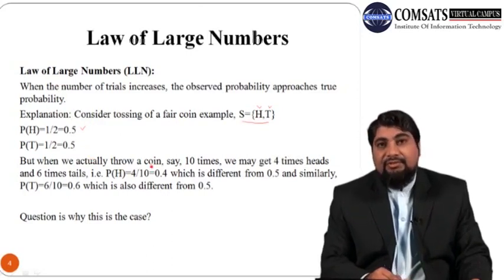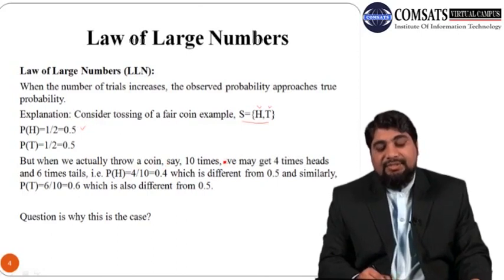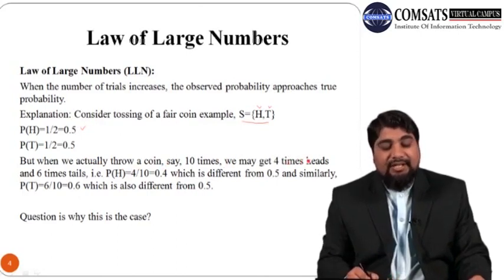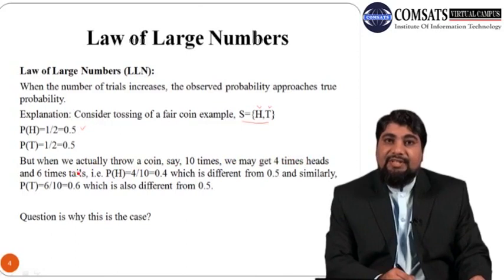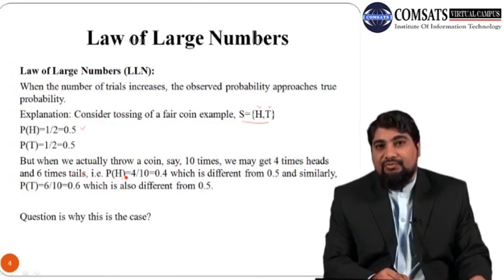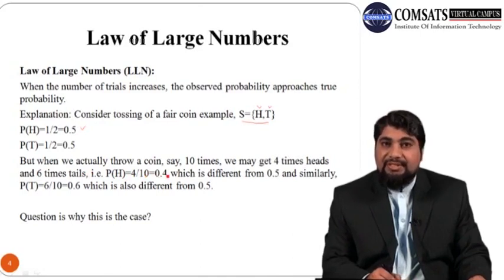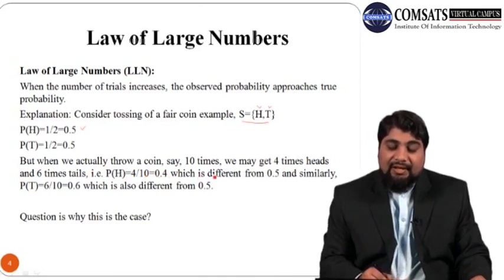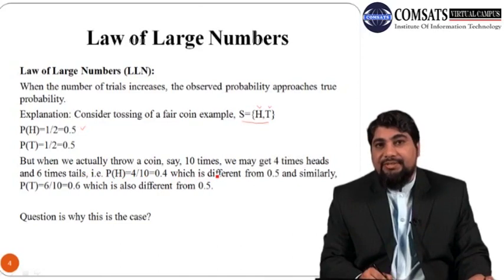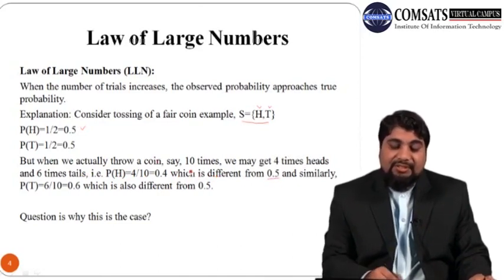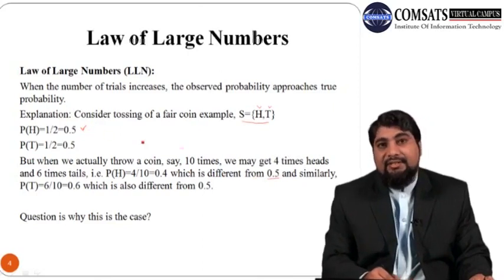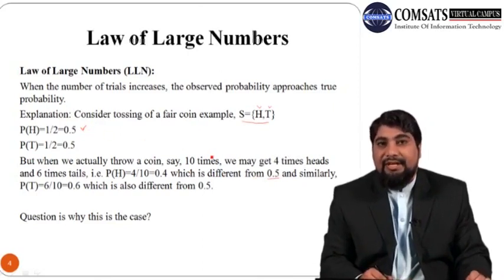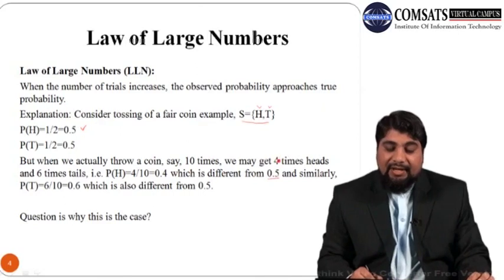But when we actually throw a coin, say 10 times, we may get 4 times head and 6 times tail. So in this case the probability of head will be 4 out of 10, which is 40% or 0.4. Note that this probability 0.4 is different from 0.5, which is the theoretical or true probability of getting a head.